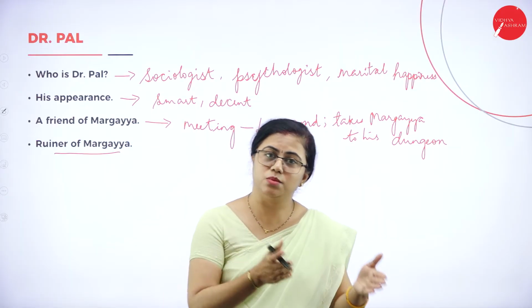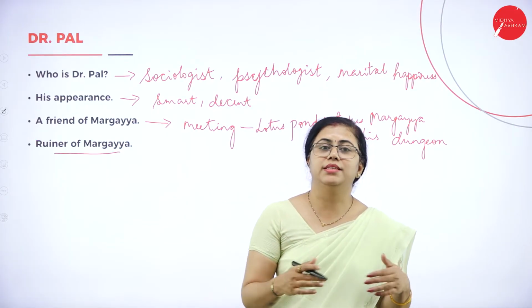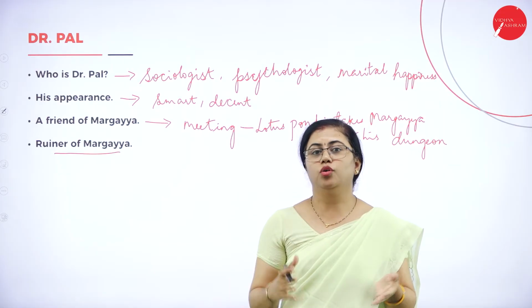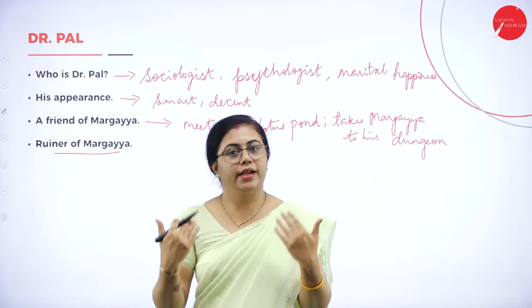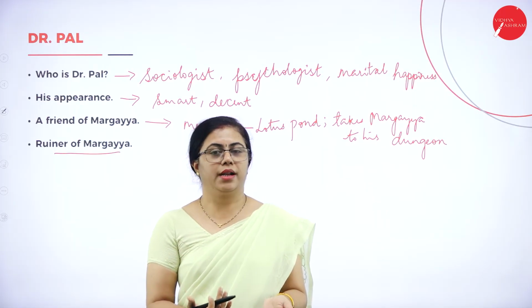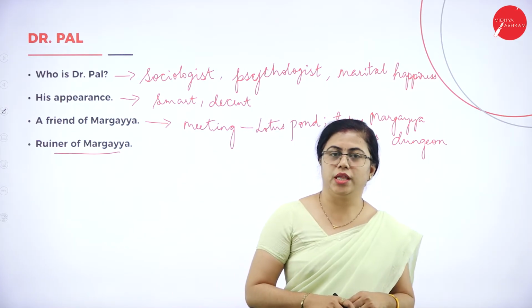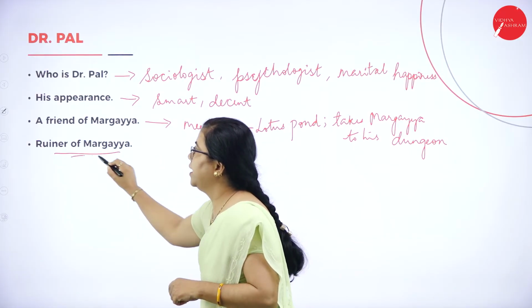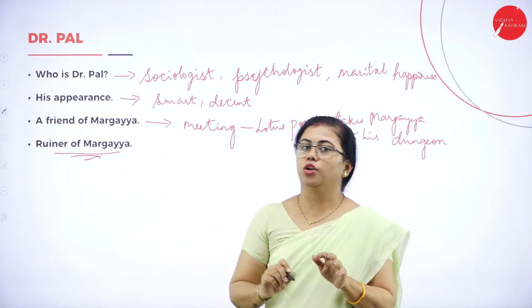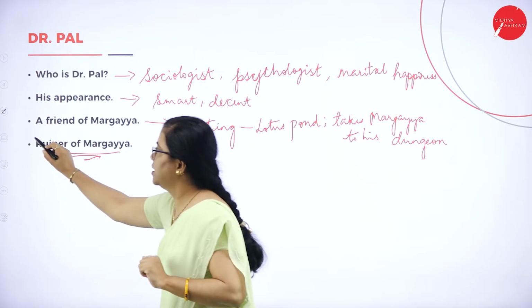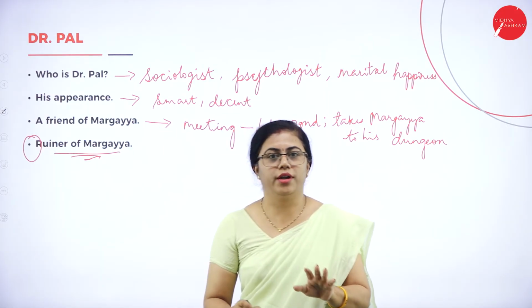He tells he has beaten me up, all these and all. He just starts telling, and he also instigates people to withdraw money from Margaya's bank. So that is the reason for Margaya's ruining. So this can be mentioned when you're writing about Dr. Pal as a ruiner of Margaya. Only this can be given for 10 marks.